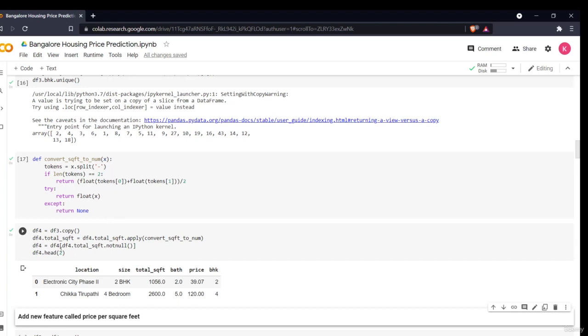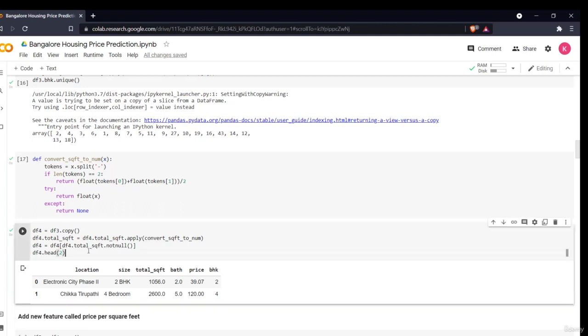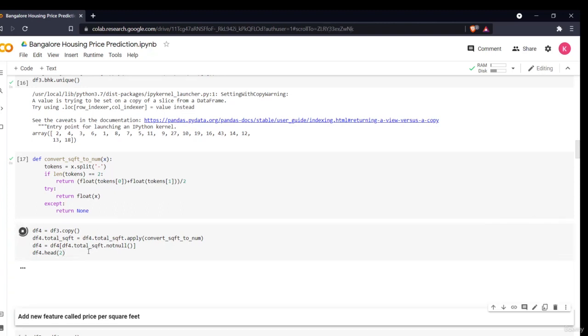So I'm saying okay, df4 and fetch me if there are any null values or not. Okay, I remove all the null values. Then I'm taking all my data set. Okay, so now this is my data set. I'm taking only two values. My 5 columns are there, and I have converted my total square foot into a proper float value.